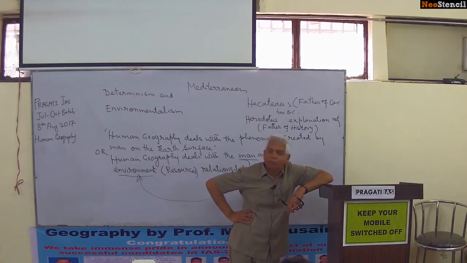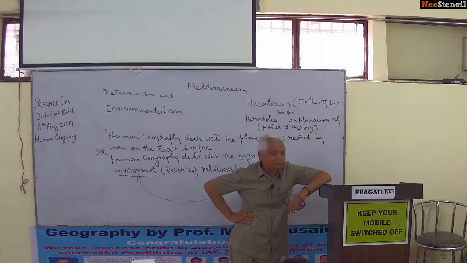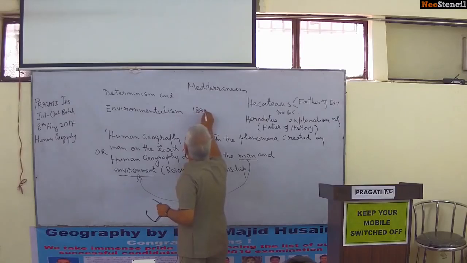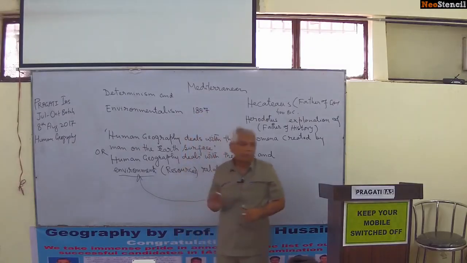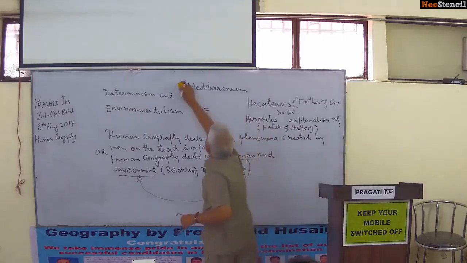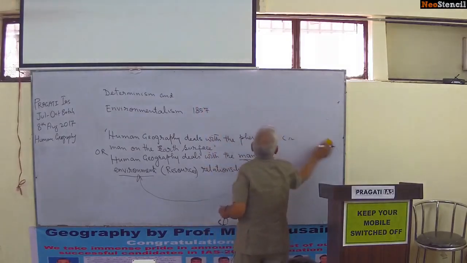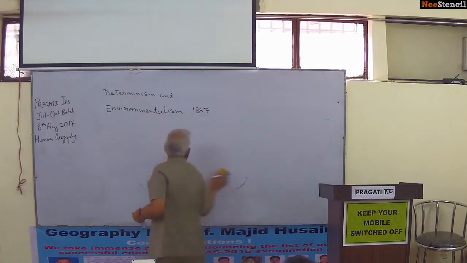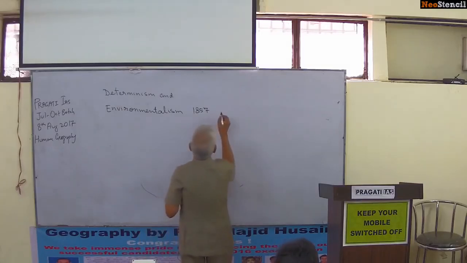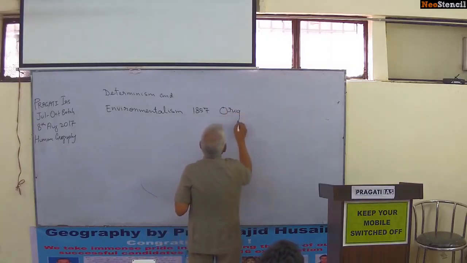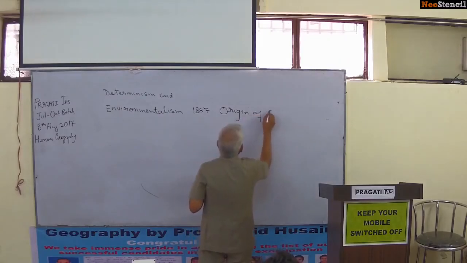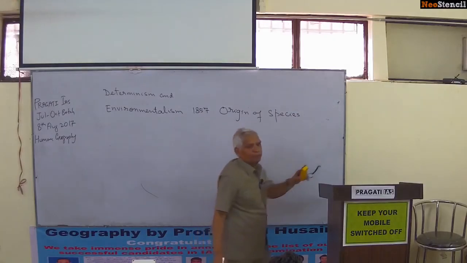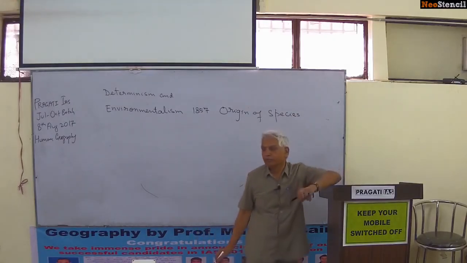But in 1857, a book was published. The name of the book was Origin of Species. This book appeared in 1857.